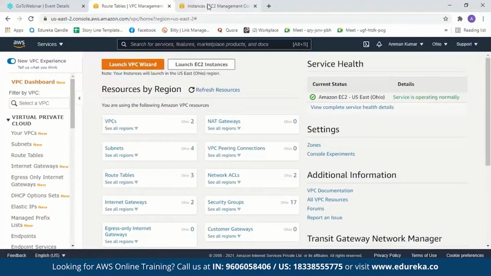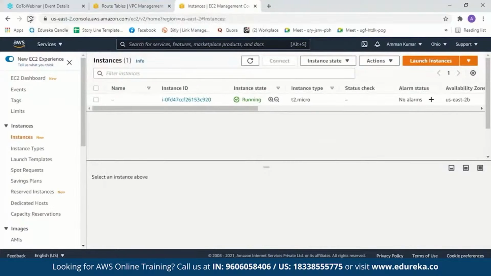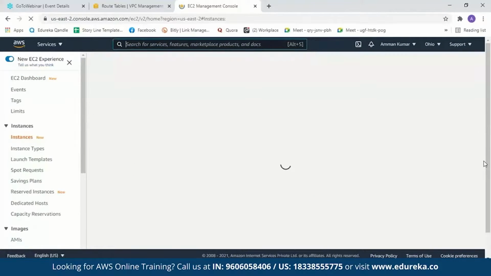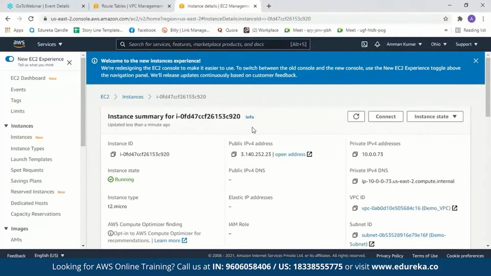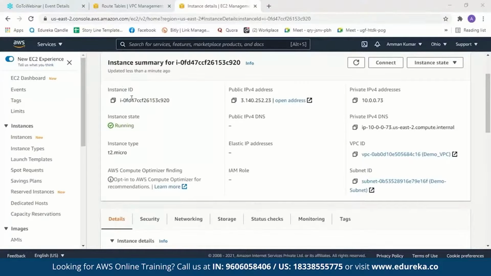Now let us check our EC2 instance. We'll refresh it. Now you can see the 2/2 status checks have passed. So we'll click on our instance ID. Now this is our instance ID. This is the public IPv4 address.